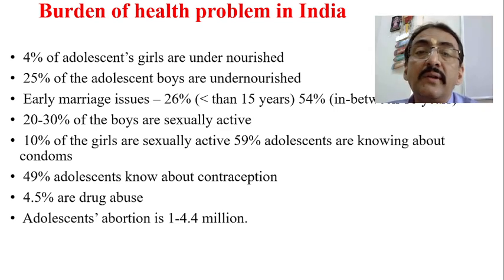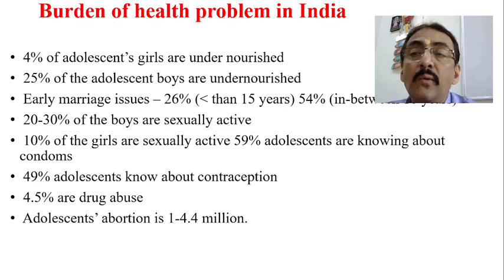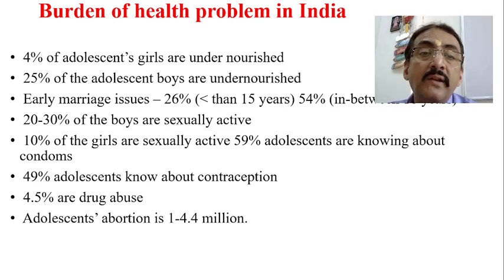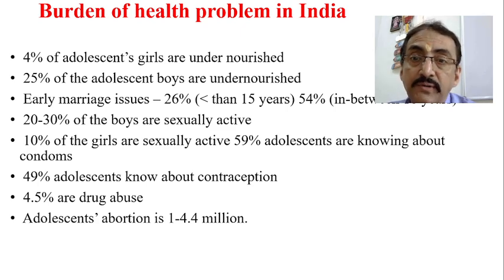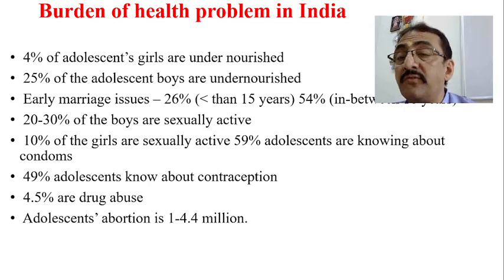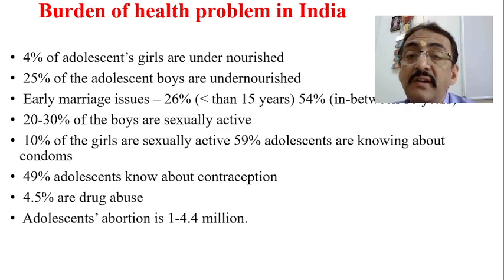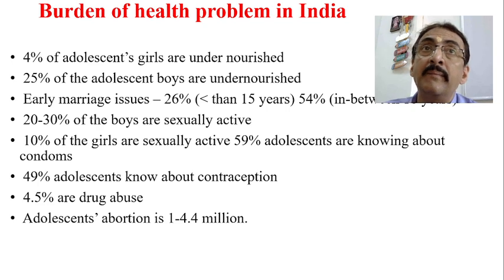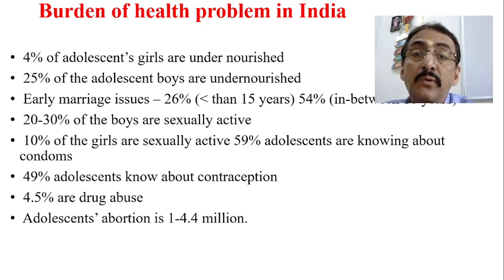Now, 10% of the girls are sexually active. 59% of the adolescents know about condoms, and 49% of the adolescents know about contraception, and 4.5% are into drug abuse. One more major problem in the adolescence period. And the adolescent abortion rate is about 1 to 4.4 million abortions in the adolescence period all over the world. If you see, 1 million to 4.4 million, not a small number.